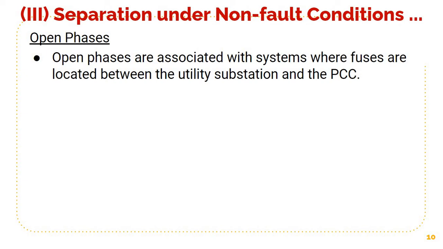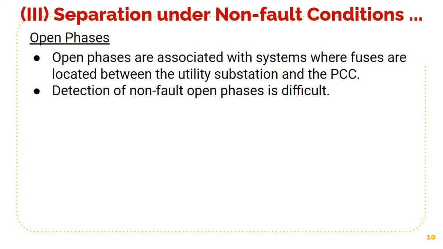So it is better to avoid a fuse between the PCC and the utility. Detecting a non-fault open phase is very difficult. If an open phase happens because of a fault, then it can be easily located, but otherwise it is difficult to detect.